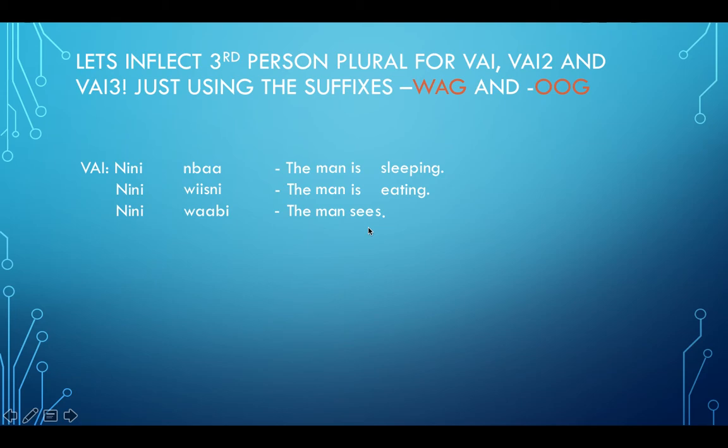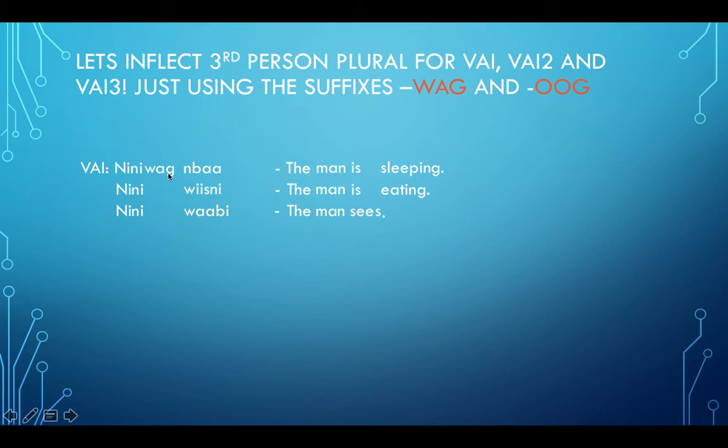So we're going to attach our appropriate suffixes to pluralize our noun. So these are third person singular. Now we're going to make it third person plural. So our nouns are animate, so they need their plural suffixes. In this case, nene is pluralized with the suffix wug. So we're going to add that at the end. And let's not forget our third last consonant rule.